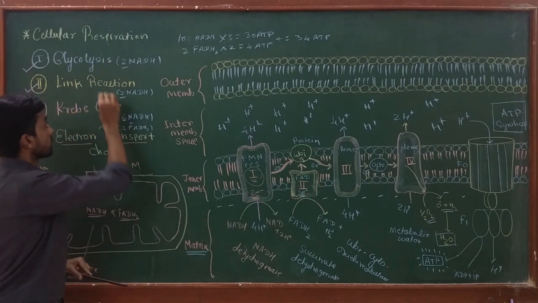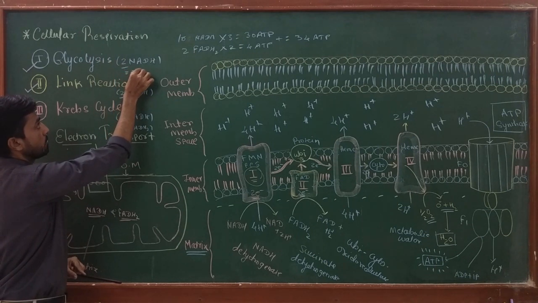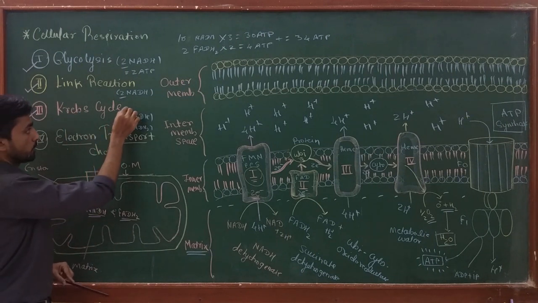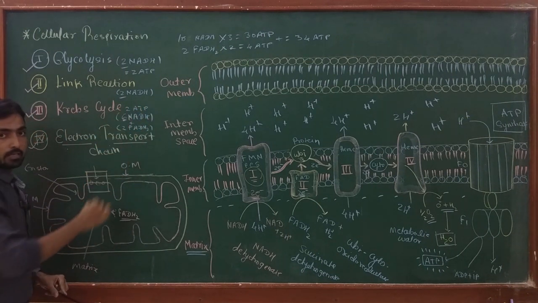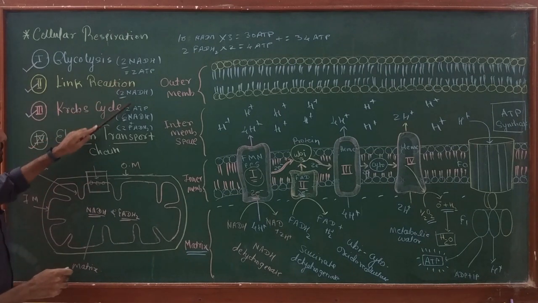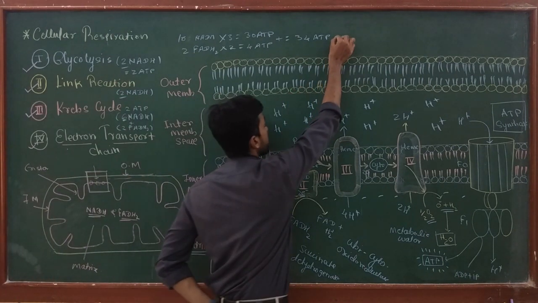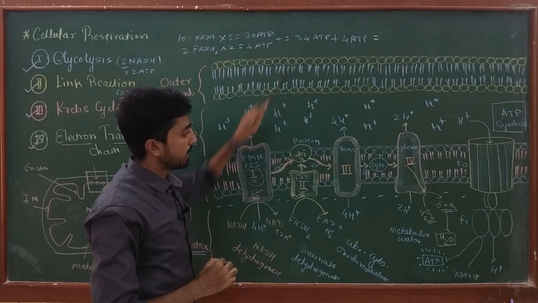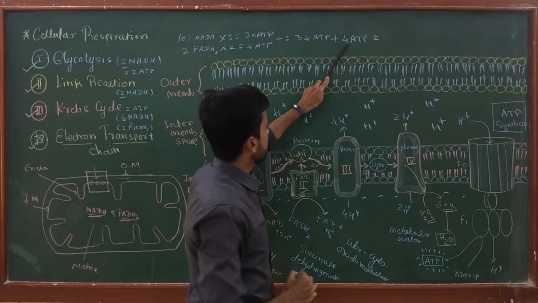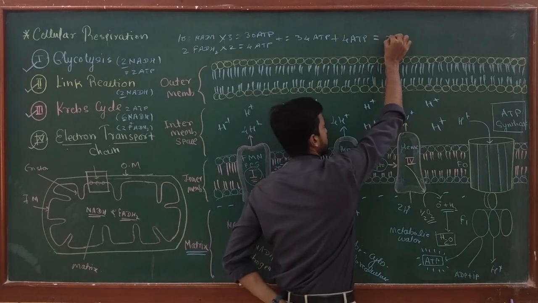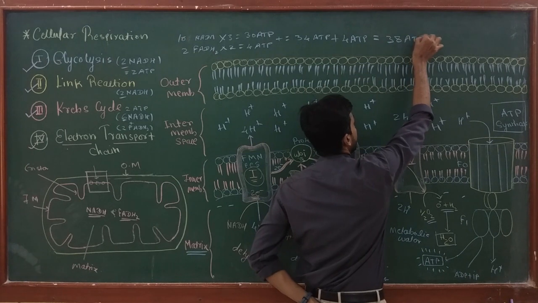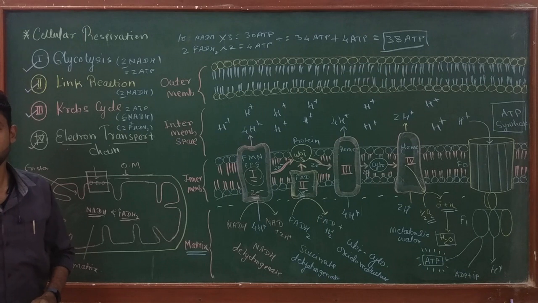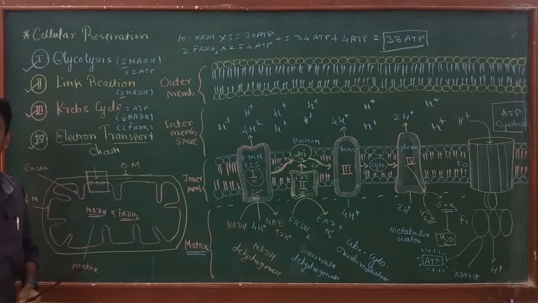At the same time, glycolysis produces 2 ATP by substrate level phosphorylation, while the Krebs reaction also produces 2 ATP by the same process. So 2 plus 2, 4. So 34 ATP by the electron transport chain and 4 ATP by substrate level phosphorylation. So a total of 38 ATP is produced during cellular respiration from a single glucose molecule.